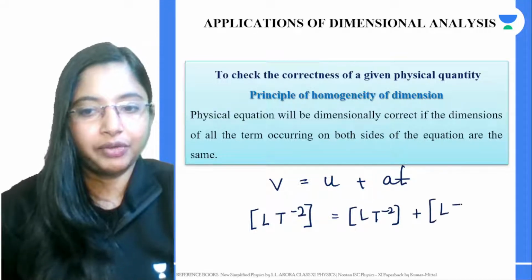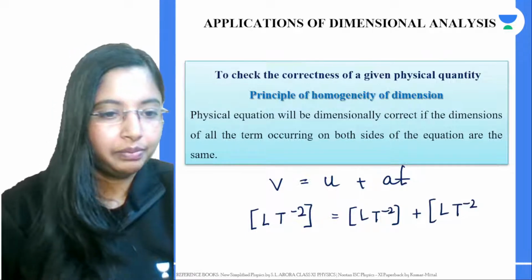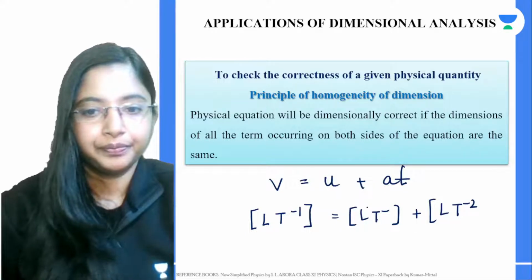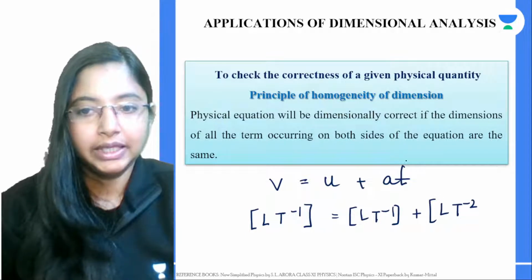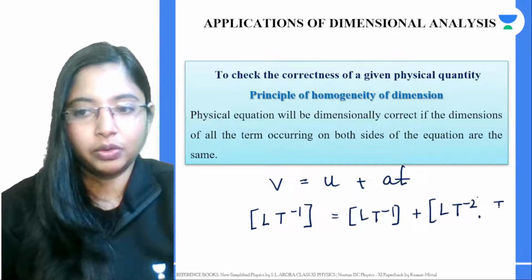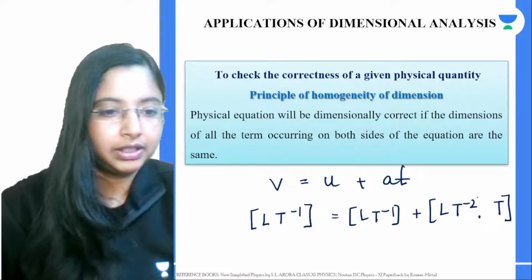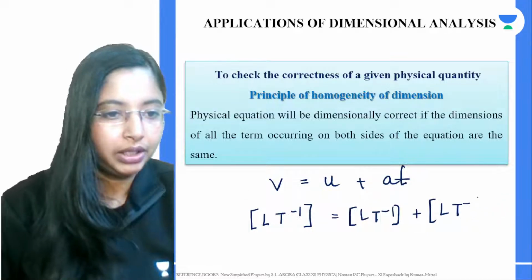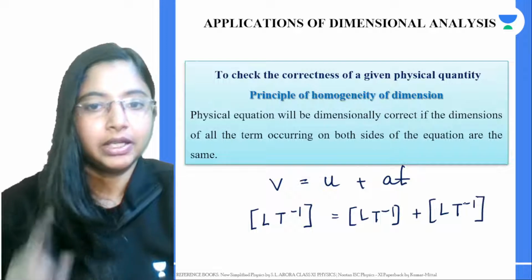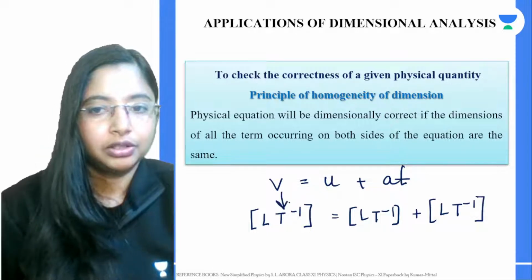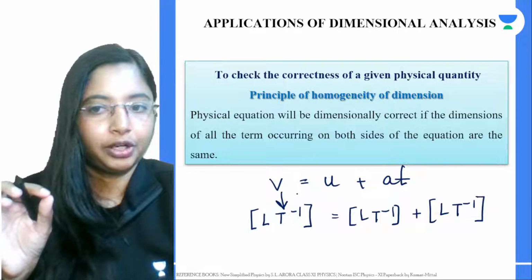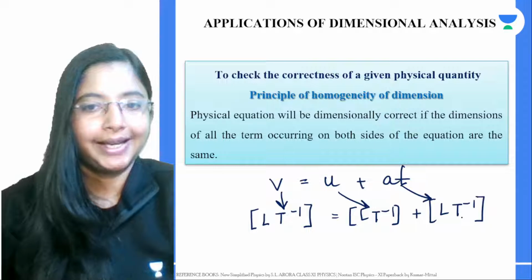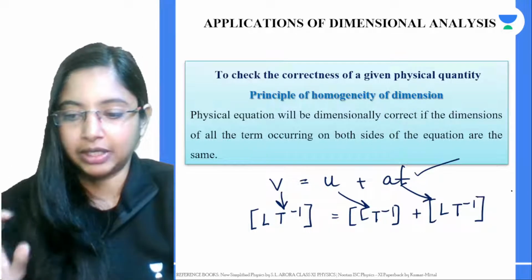Acceleration is given in terms of L t to the power minus 2, and here we have another quantity t, so the t gets cancelled. Whatever the dimension is, all the terms have the same dimension, so this equation is dimensionally correct.